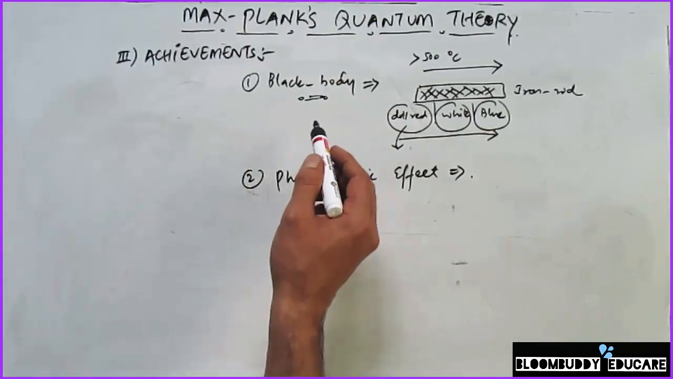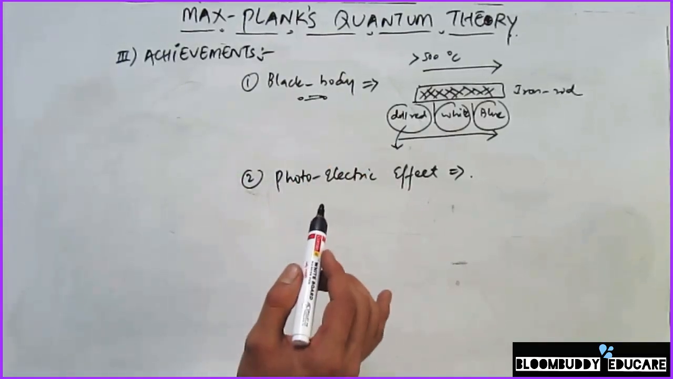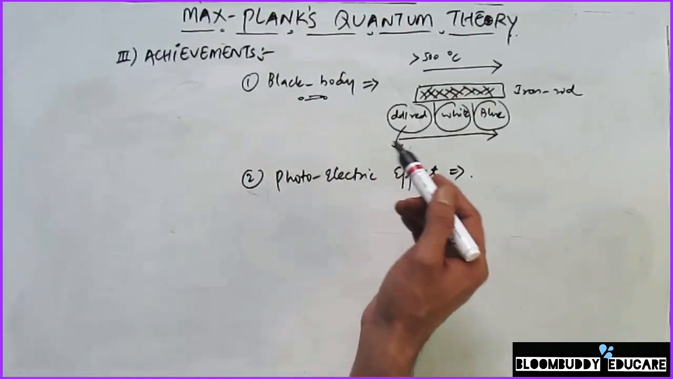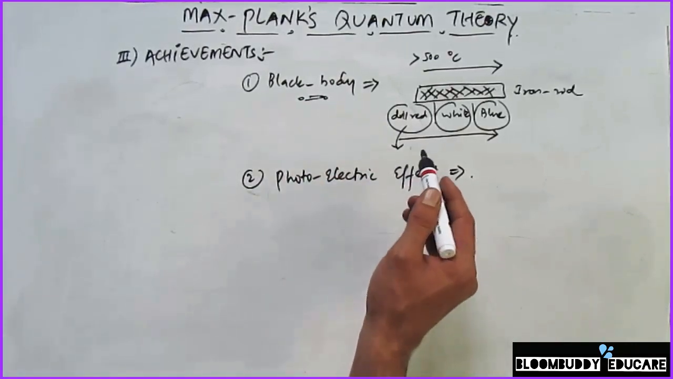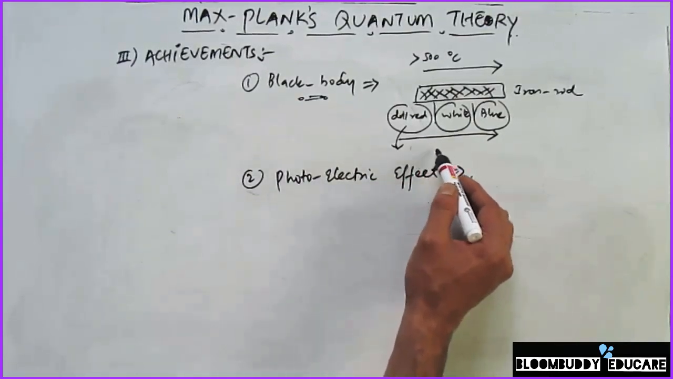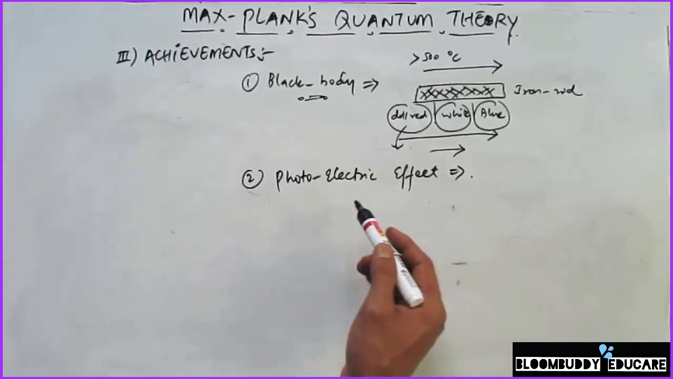So how did Max Planck's theory explain black body radiation? According to Clerk Maxwell, the black body is supposed to show the intensity of a single color increasing upon increasing the temperature. But what we see is that different kinds of colors are obtained when we increase the temperature.